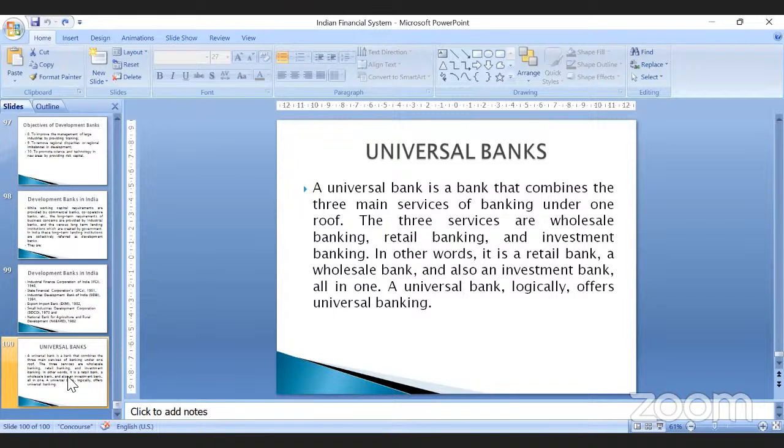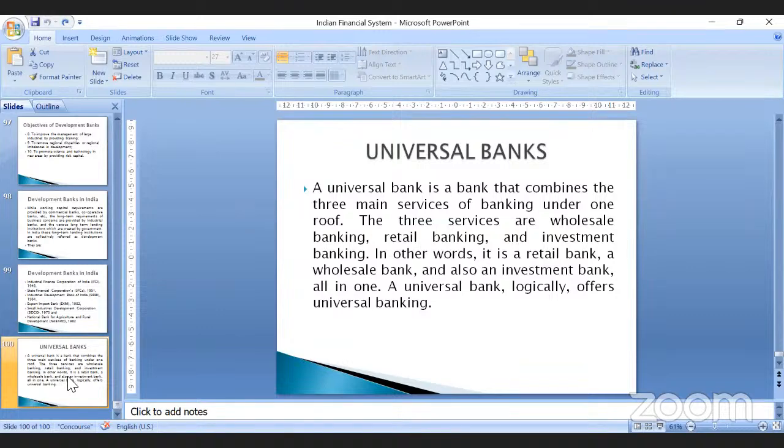But when you are talking about corporate banking, corporates can only maintain current accounts, whereas individual investors or individual customers can maintain savings accounts. So the rules of current accounts are different, the rules of savings accounts are different, the rules of recurring accounts are different, the rules of fixed deposit accounts are different. Depending upon your requirement and the facility that you want, you will choose the banking services, either from commercial banks.